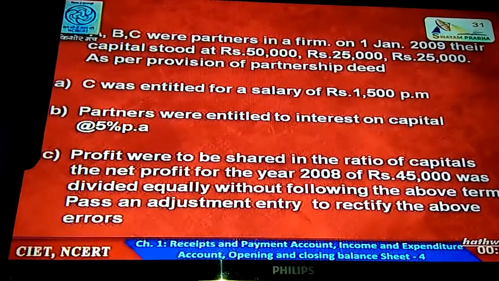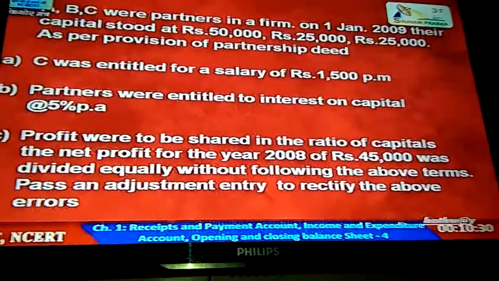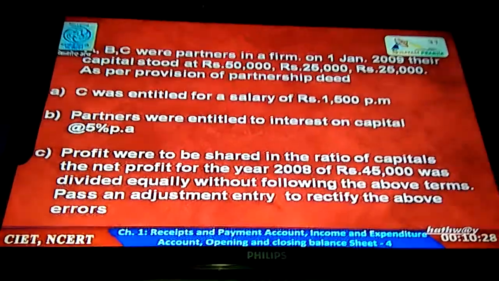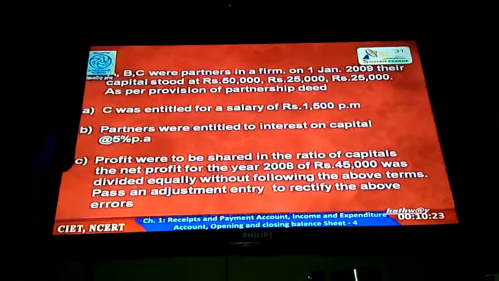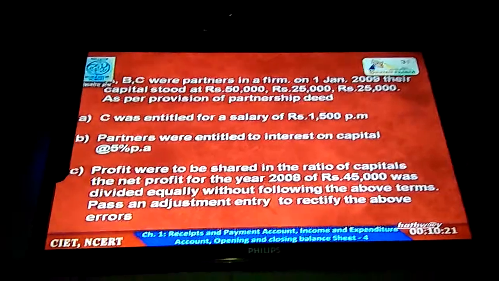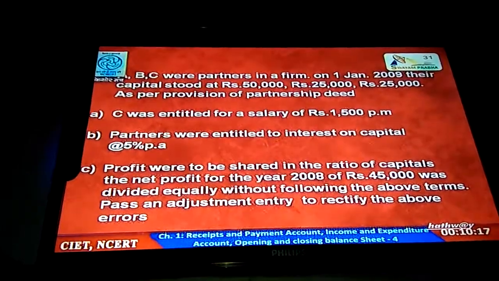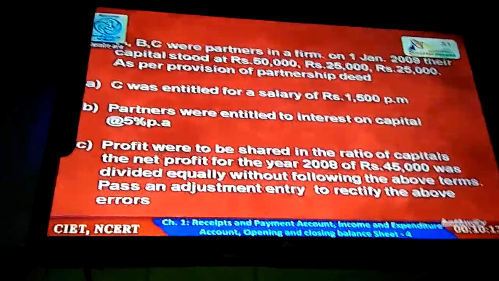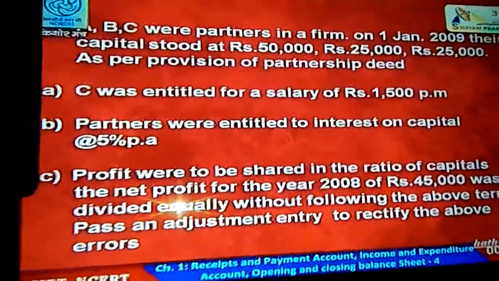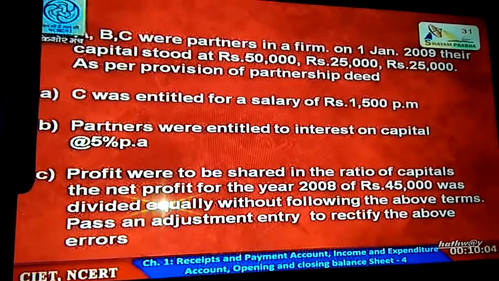Partners were entitled to interest on capital at the rate of 5% per annum. Profit were to be shared in the ratio of capital. Then the net profit for the year 2008 of rupees 45,000 was divided equally without following the above terms. Pass an adjustment entry to rectify the above errors.